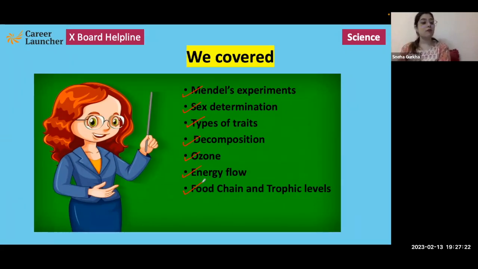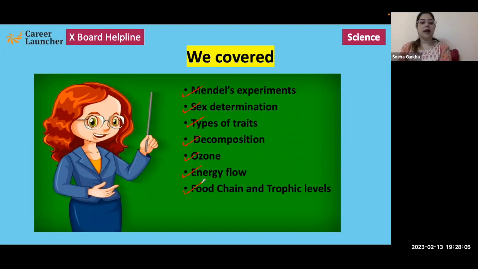You should be well aware of all the 3 laws of Mendel's, and the characteristics that Mendel used as contrasting characteristics in P's, which is the dominant recessive characteristic. As far as heredity and evolution, there are no diagram based questions that you can expect. Basically, there can be flowchart based questions. You can be required to draw the flowchart of a monohybrid cross or a dihybrid cross, or the flowchart of sex determination. So that can be asked in a 5-marker question along with some other question.